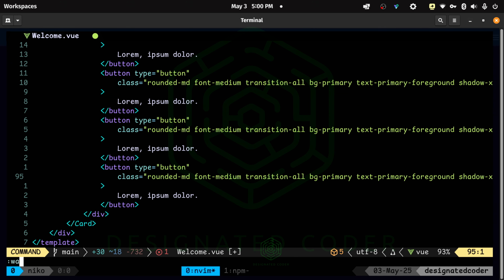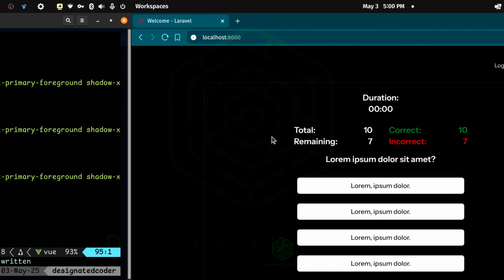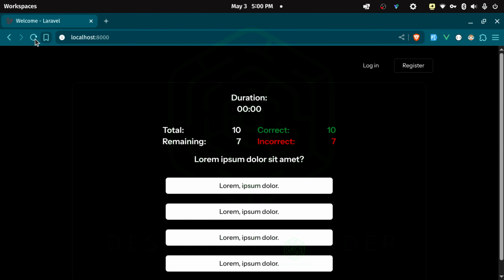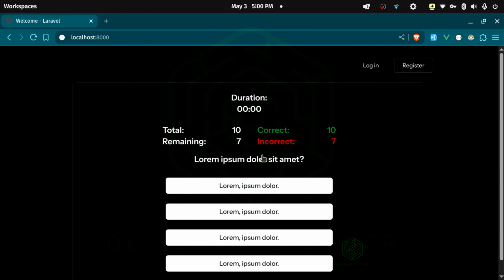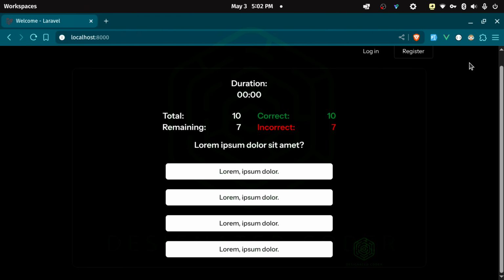Okay, so let's go and take a look and see what we have. Okay, good. So that's pretty much our direct formatting. All the other styling, we have a little hover on the button, which is pretty cool. And then we have our questions. Anything else we can change directly, but for now, this is good. In the next part, we are going to use the API to grab our questions so that we can fill this out and start setting this up.